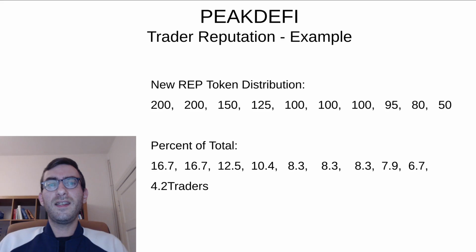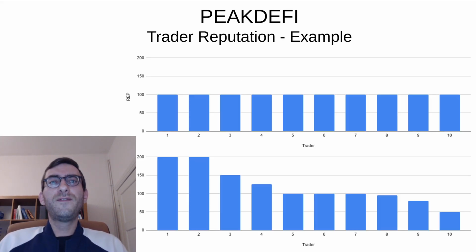And we see that the best traders can now manage up to 16.7%, up from 10% that they were allowed to manage before. Whereas the worst trader that made a loss of 50% in this, I say again, simplified example, the actual punishment would be worse for a loss that big, is only now allowed to manage 4.2% of the whole assets. To visualize this a little bit,